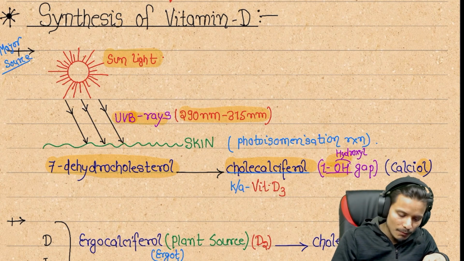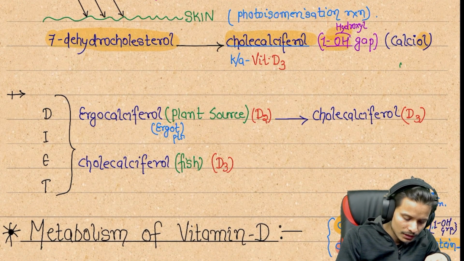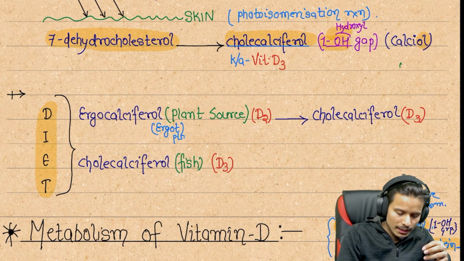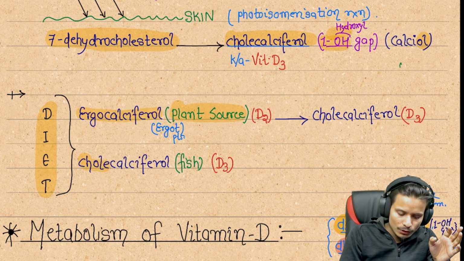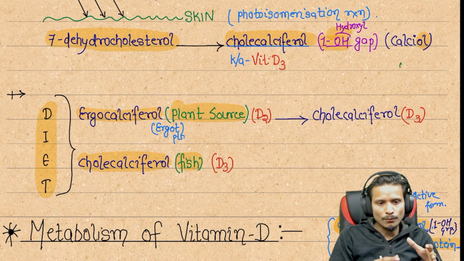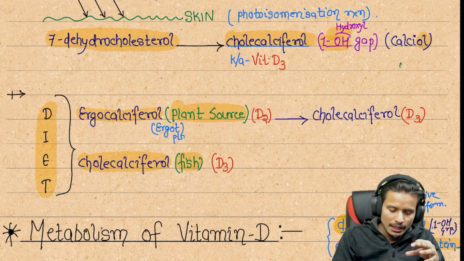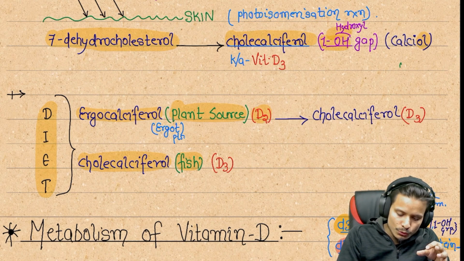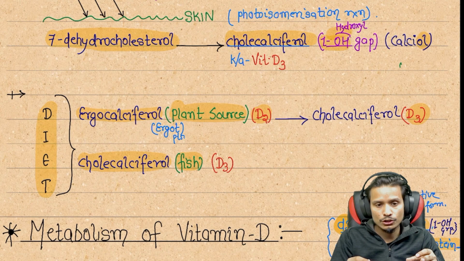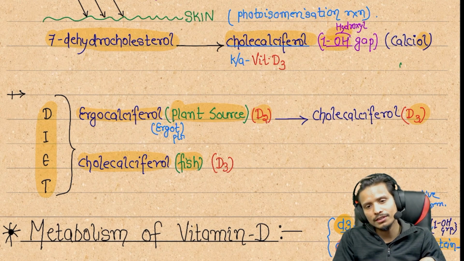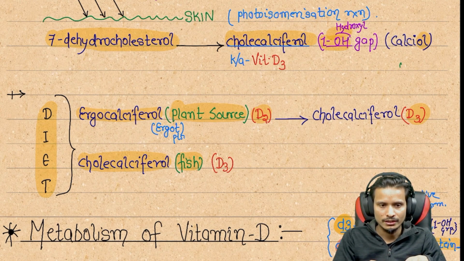Already told you about the diet. Some vitamin D is also obtained from the diet, that is ergocalciferol from plant sources and cholecalciferol from fishes. From fishes we obtain D3 directly, and D2 is obtained from plant sources, and after that this D2 is also converted into D3. There is no mechanism in our body to take from plant sources and directly use it, so we have to convert this D2 into D3 and then utilize it in our body.